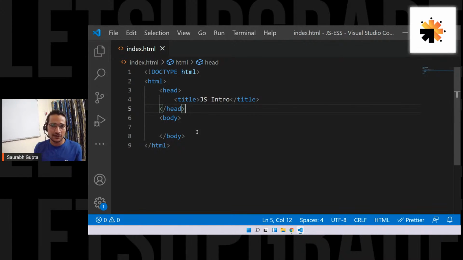Let's start the basics. So now, guys, see, as I said, right now we are only learning JavaScript on the client side. That means right now the running environment that we are going to use for JavaScript will be only the browser.